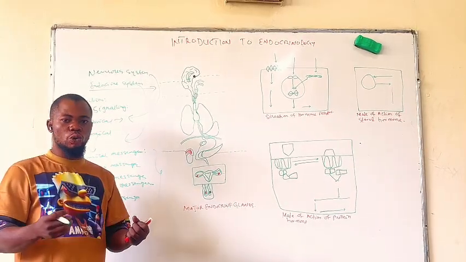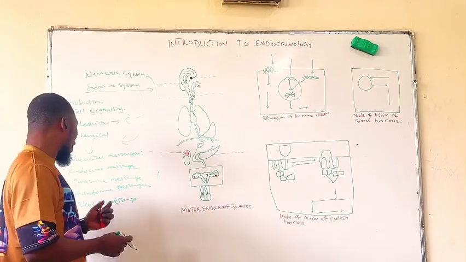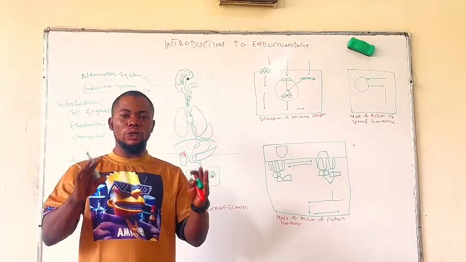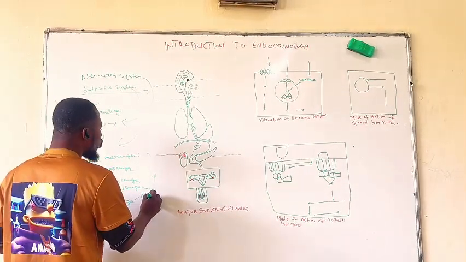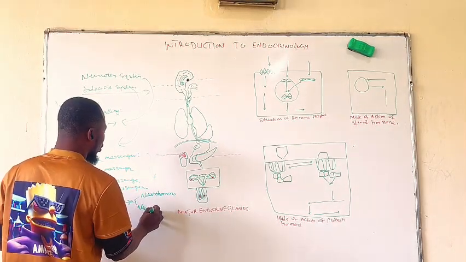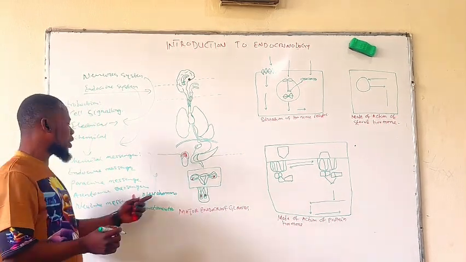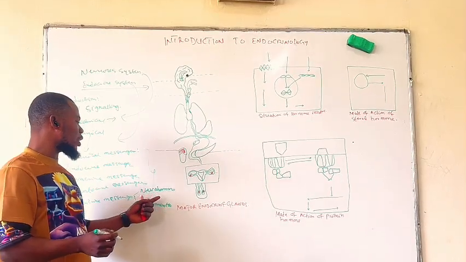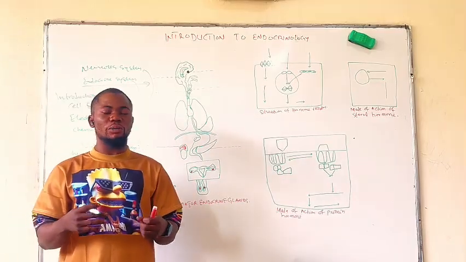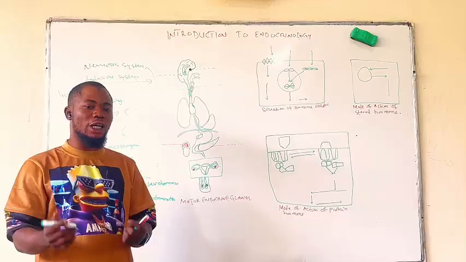Autocrine messenger, from the name auto, is a chemical messenger that controls the cells that secrete it. The neurocrine messengers are the chemical messengers that are secreted by nerve cells, and they are of two types: neurohormones and neurotransmitters. These are the two major types of neurocrine messenger that we have. The neurohormones are secreted from the nerve cell, whereas the neurotransmitter is an indigenous molecule responsible for the transmission of information from one nerve cell to another cell, or to another tissue or gland.